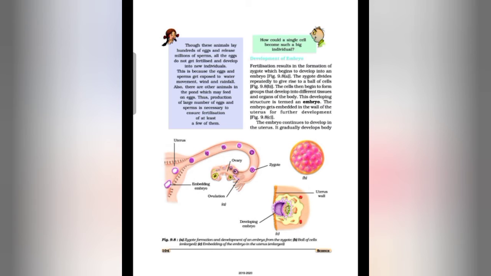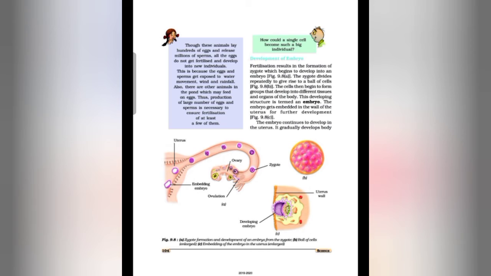The cells then begin to form groups that develop into different tissues and organs of the body. This developing structure is termed an embryo. The embryo gets embedded in the wall of the uterus for further development, as you can see in figure 9.8c.